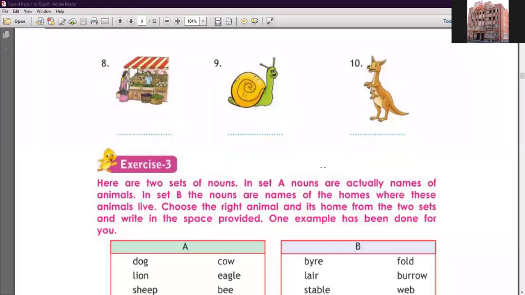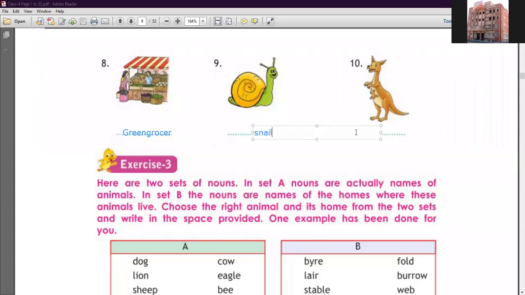Yes, number 8 image is here. You have to write greengrocer. Who is a greengrocer? फल बेचने वाला, who sells fruit. Here we use the word greengrocer, GREENGROCER. Clear? Now the next image, number 9, snail, SNAIL.